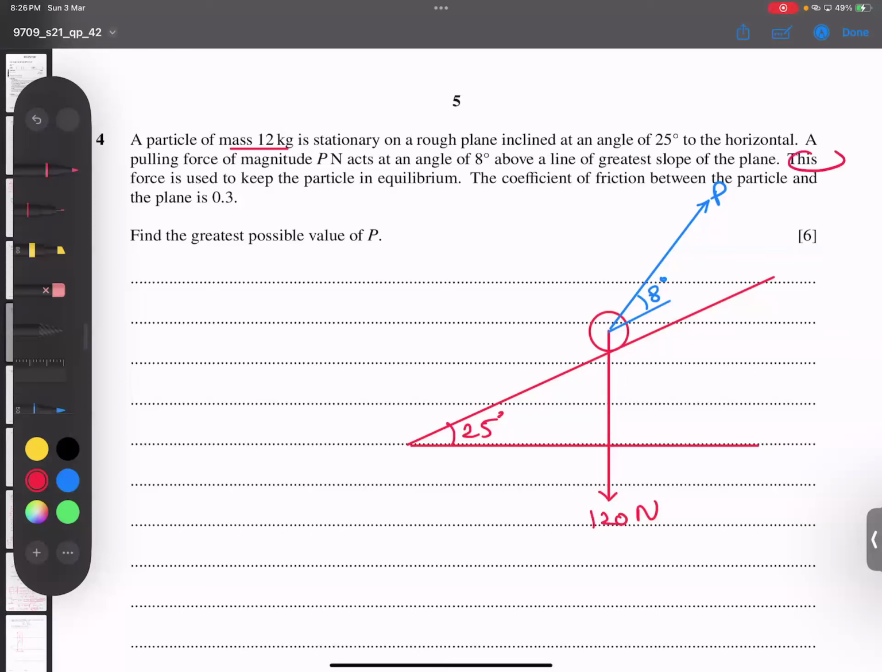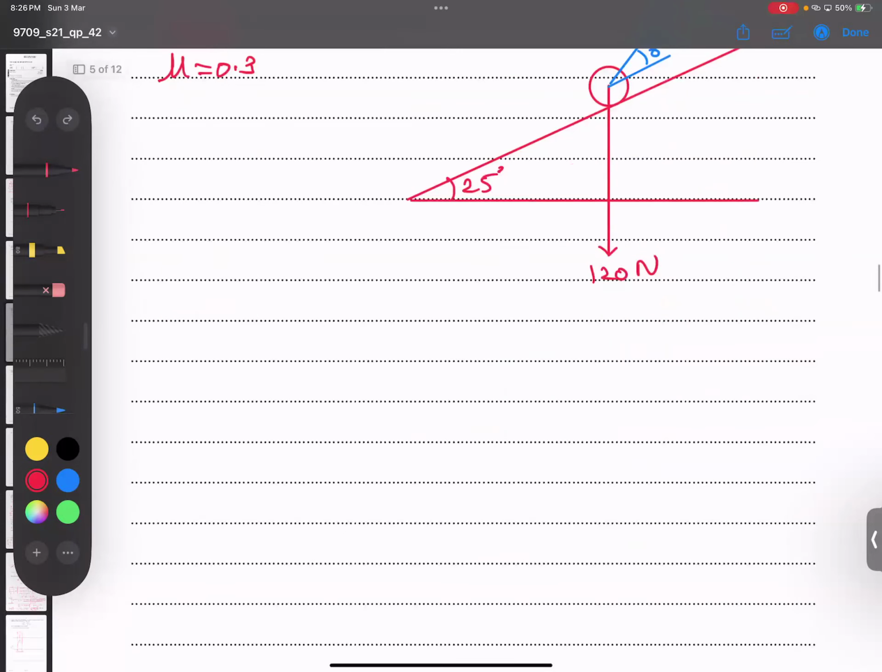Let me read further. This force is keeping the system in equilibrium, which means acceleration is 100% zero. The coefficient of friction is given as mu equals 0.3. He asks for the greatest possible value of P, and we have two conditions. Let me tell you both.